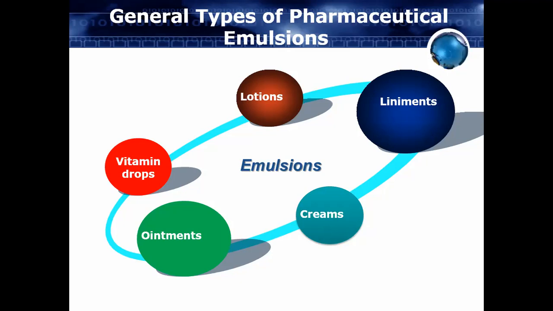Ointments also many people have seen. Ointments are also thick or viscous preparations which are applied on your skin. We prepare ointments by using oil plus water, but they are a little bit thicker than creams. Liniments are also the same, having a near about cream-like structure, and are applied on the skin or the affected part. Lotions are applied on the skin for topical treatment purposes or for any problem. Then vitamin drops are there for children in the form of emulsion.